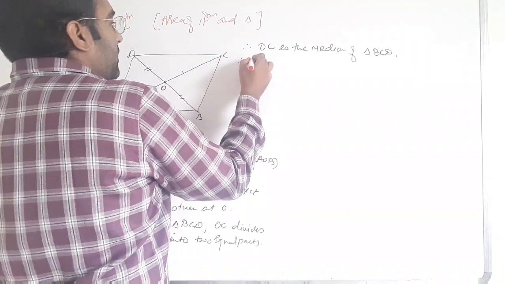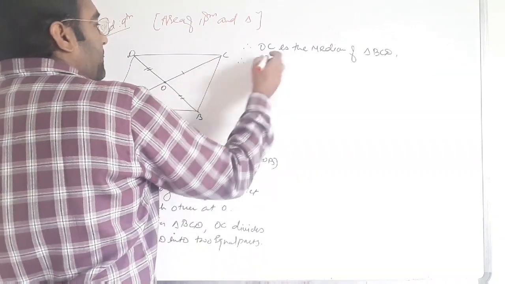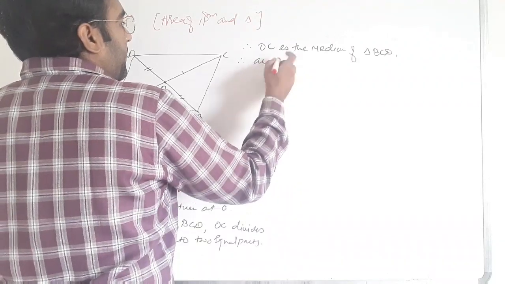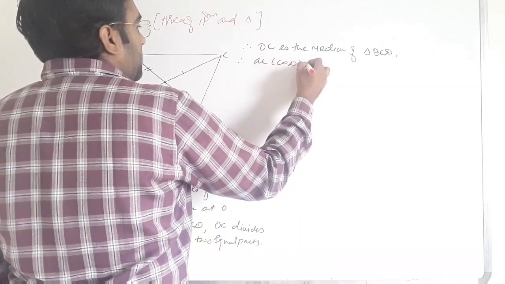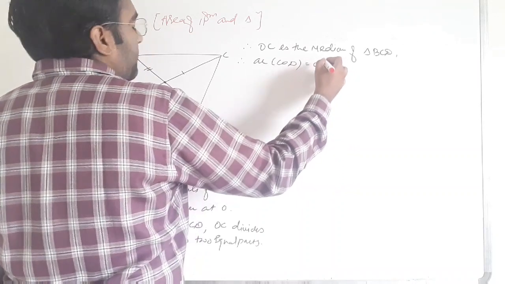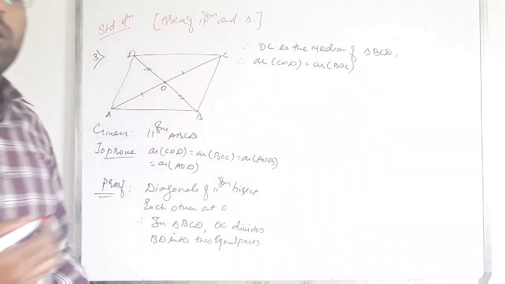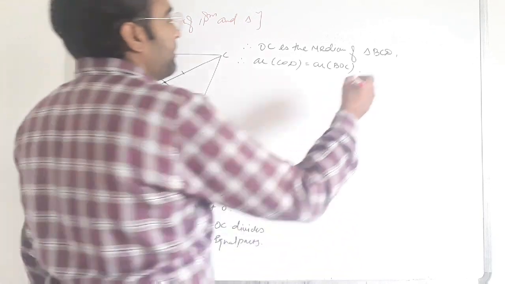Therefore area of COD is equal to the area of BOC. Clear that? And give this as equation 1.